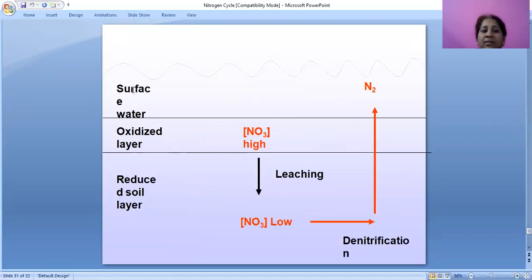In the surface water and oxidized layer, nitrates are high. In the reduced soil layer, due to leaching, nitrates will be low, and that undergoes denitrification. After denitrification, nitrous oxide is formed, and from nitrous oxide, nitrogen is formed.